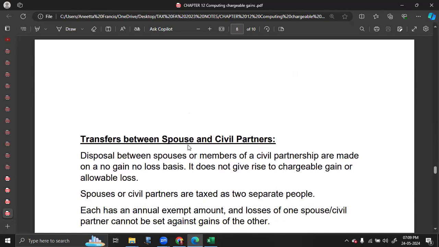Now, in a question, if you have chargeable gains related to normal assets and residential property, you have to do a separate computation till the taxable gain.